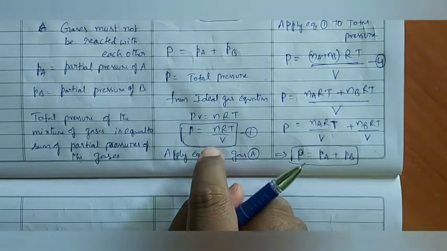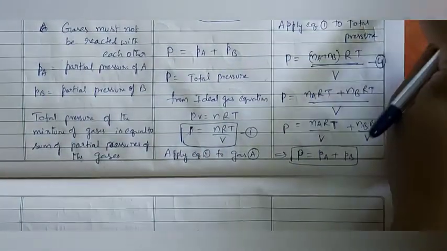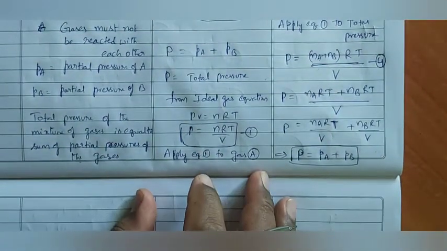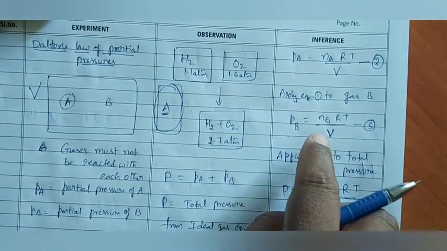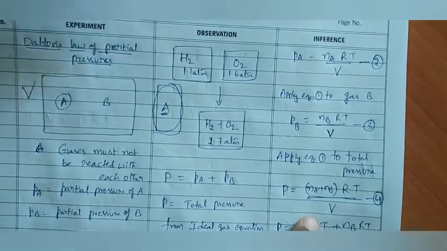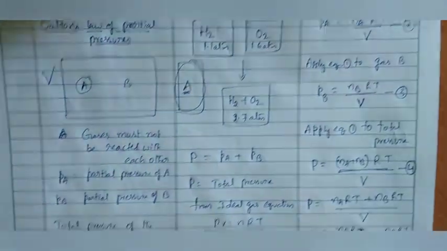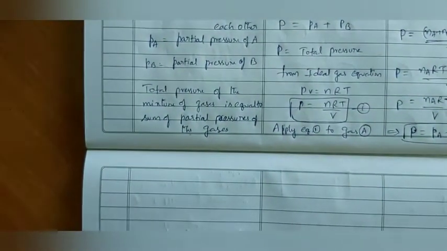Okay. We have totally equations 2, 3 and 4. Now I am going to do one thing. This is equation 2, equation 3 and equation 4. Okay. Now observe what I am going to do.